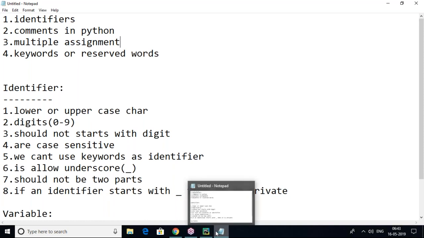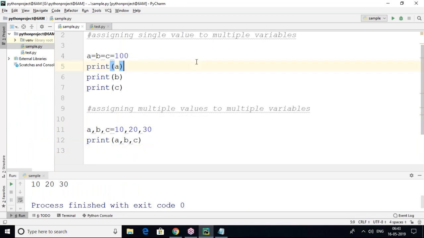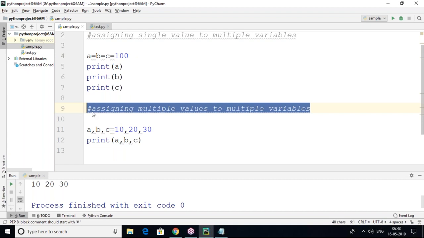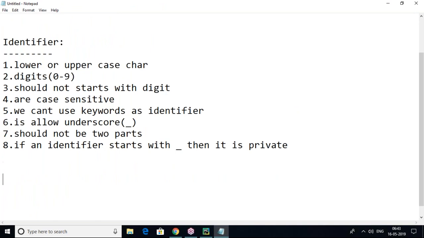Comments are of two types: single line comment and multi-line comment. You can use either as you wish, but a single line comment always starts with a hash. Suppose I want to comment line 1: I use hash. Line 2 I also want to comment, so I make it a comment by using hash. Line 3 also, then hash.